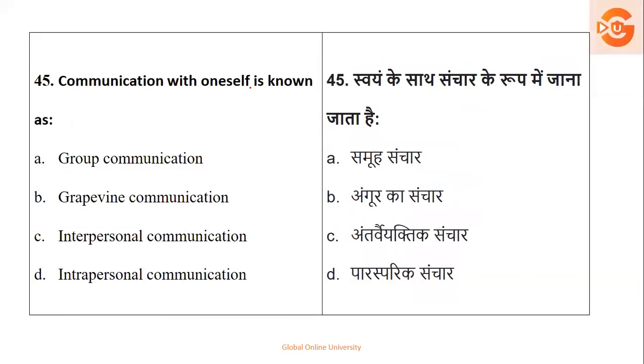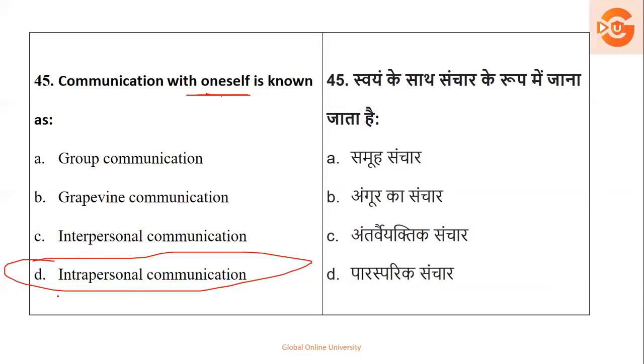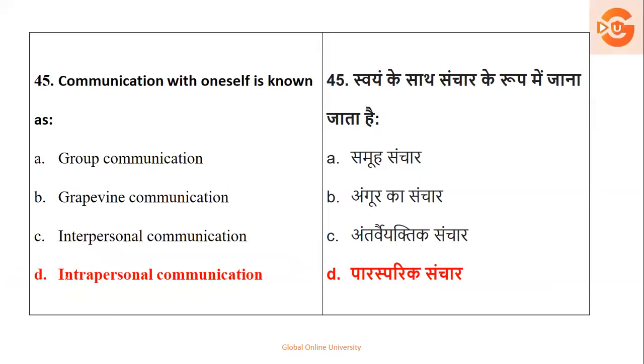Next, communication with oneself. Now, here the question is direct. I had taken two questions of the same topic, but with a different question set. Earlier, it was not very clear; he was talking to himself, and the example was a little bit twisted. But here they are telling it very clearly: communication with oneself will be called what? It is intrapersonal communication, intra, with your own self, whether it is in your mind or heart. So the right option here is intra.